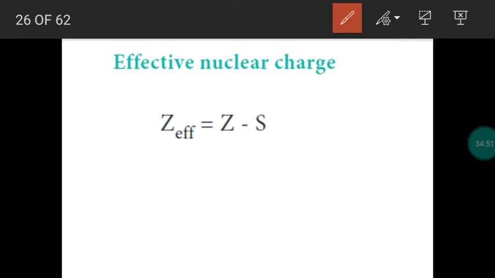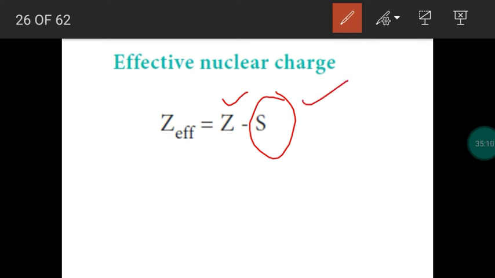So when we remove the shielding effect, the remaining nuclear charge is called effective nuclear charge. So Z is nothing but atomic number, nuclear charge. Atomic number means number of protons, nuclear charge. So nuclear charge experienced by the valence electron means we have to omit the shielding effect.